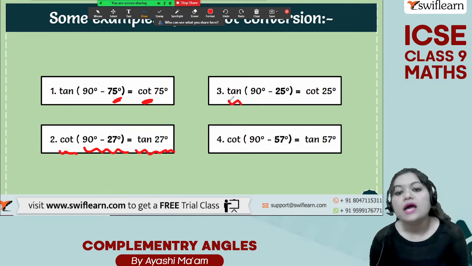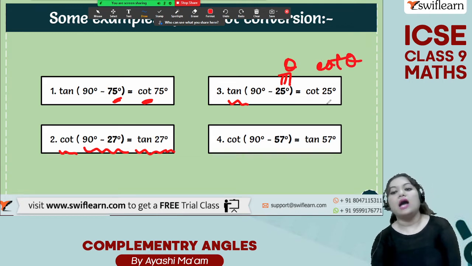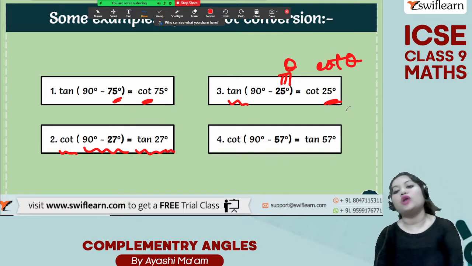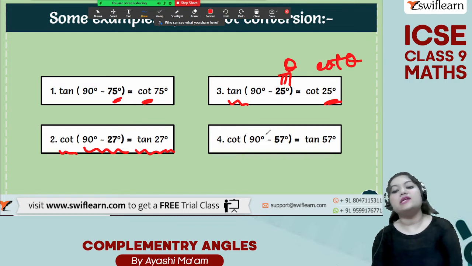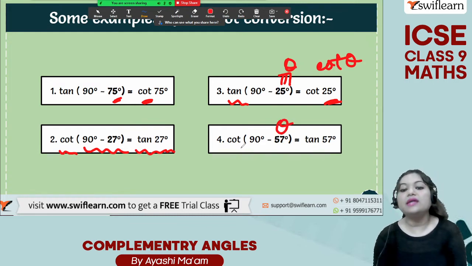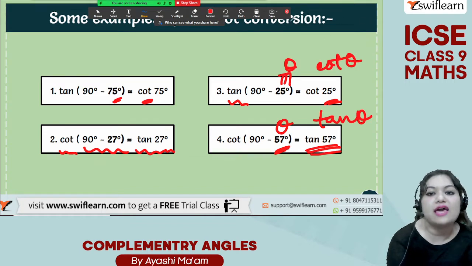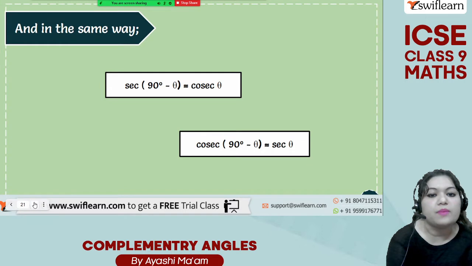Third example, tan of 90 degree minus 25 degree. So this is our theta now, and it will be equal to cot theta. What is our theta? 25 degree. So tan 90 degree minus 25 degree will be equal to cot 25 degree. Look at the fourth example. Cot of 90 degree minus 57 degree. This is our theta now. So cot of 90 degree minus theta is equal to tan theta and our theta is 57 degree. So the answer will be tan of 57 degree. Easy. You just need to remember the formula.